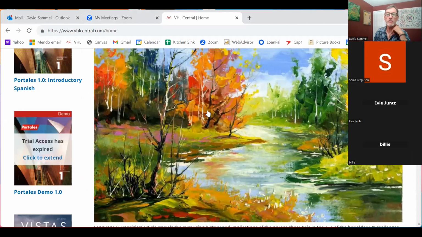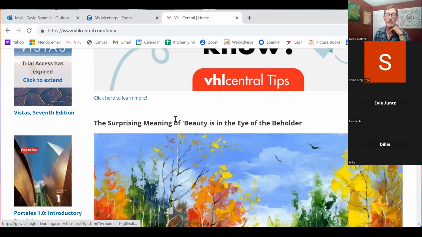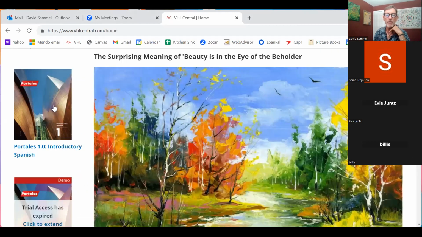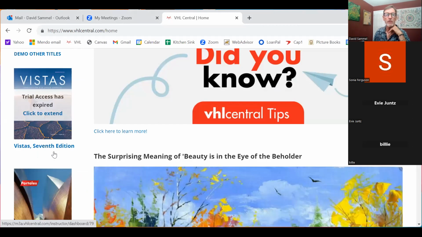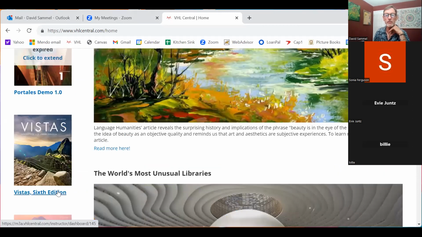All right, so this is my home screen. This is my start page. So you're not going to have all these textbooks to choose from. I want you to remember this one, Vistas, 6th edition. That's what you need. You need the one with the student activities manual. Just get the ones for when you go online. You've got to get the ones that will help you with the Mendo course. Okay, it's pretty self-explanatory. Ask them anyway.